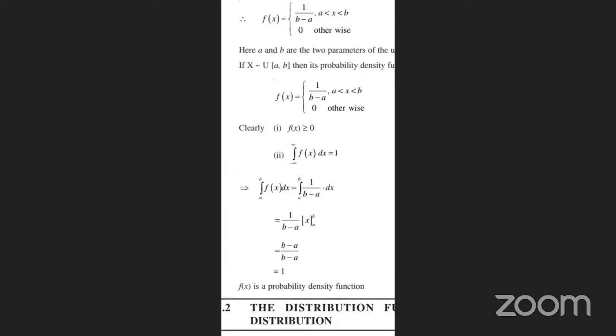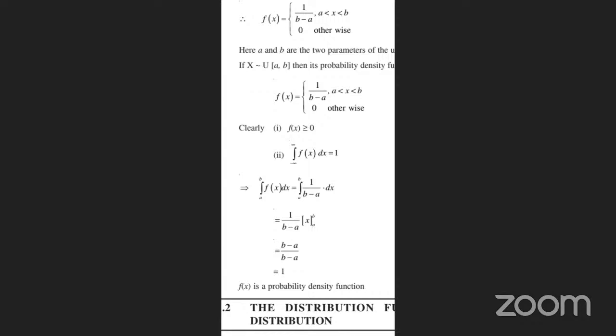And 0 otherwise. Clearly, for a probability density function, f of x is greater than or equal to 0, and the integration from minus infinity to infinity of f of x is equal to 1. So integration from a to b of f of x dx is equal to integration from a to b of 1 by b minus a dx. We take the constant 1 by b minus a outside.